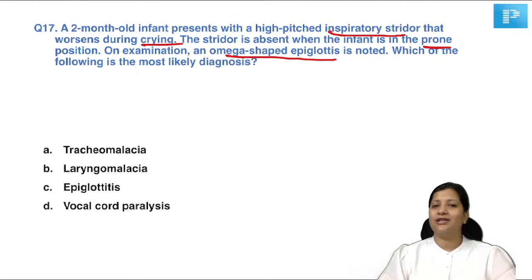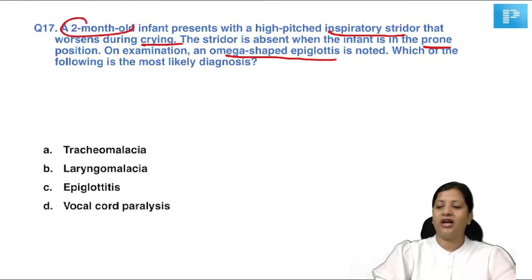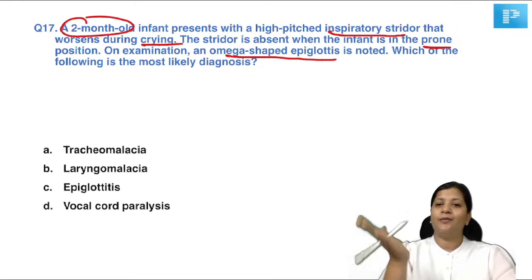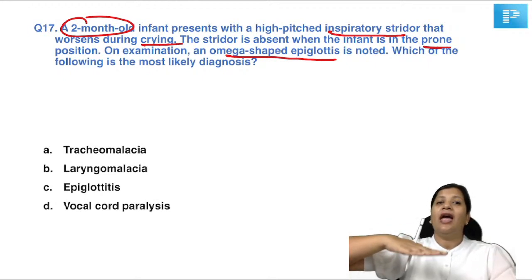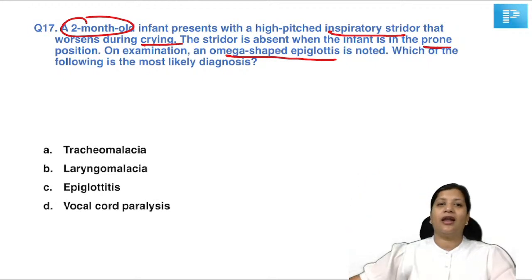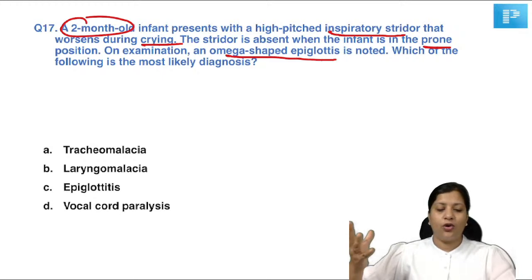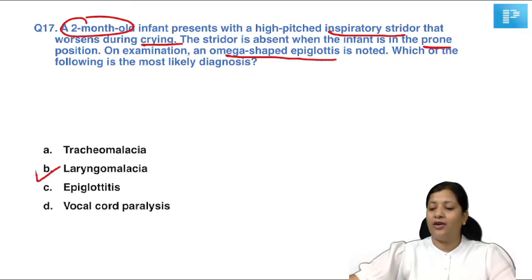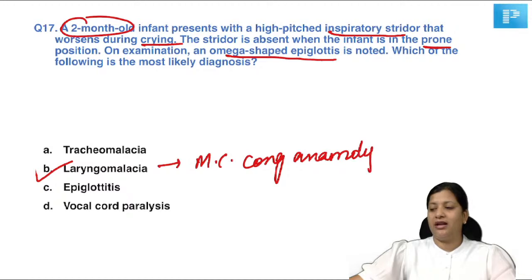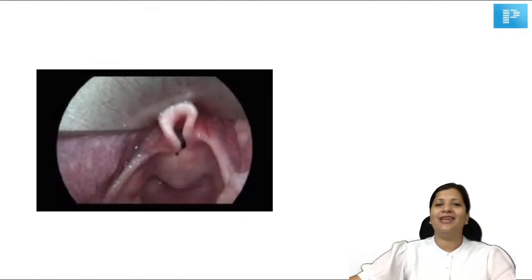Now this question is so simple that anyone will answer it. 2-month-old child, inspiratory stridor, more in supine position, relief in prone position, and the stridor increases on crying. Omega shaped epiglottis is all very classical of laryngomalacia, which is the most common congenital anomaly of the larynx. So amongst all the congenital anomalies, the most common is laryngomalacia. You will see that there is prolapse of the aryepiglottic fold, and as a result they have an epiglottis which is called omega shaped epiglottis.